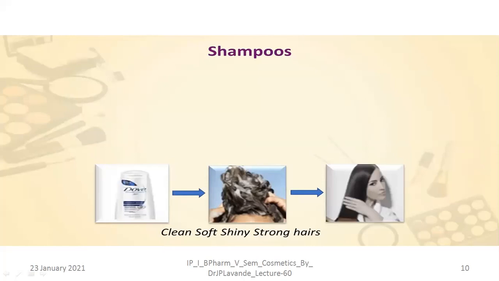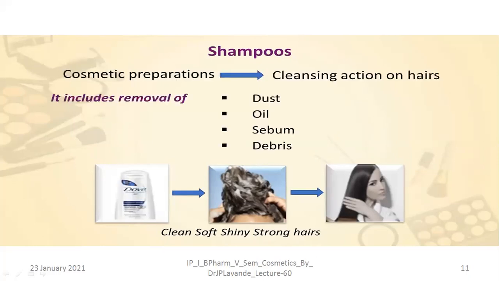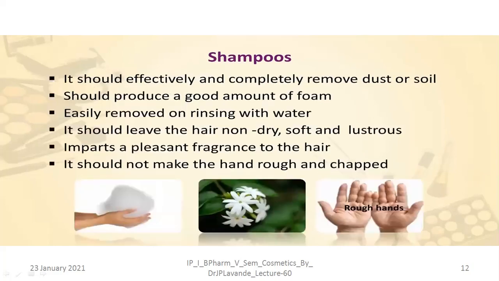We know that shampoos are applied onto the hair in order to clean the hair, to make it soft, shiny, as well as strong. So this is the kind of cosmetic preparation that is used for cleansing of the hair, and it includes the removal of dust, oil, sebum, and debris. They will clean the hair by removing all these, and they will produce their cleaning action onto the hair.